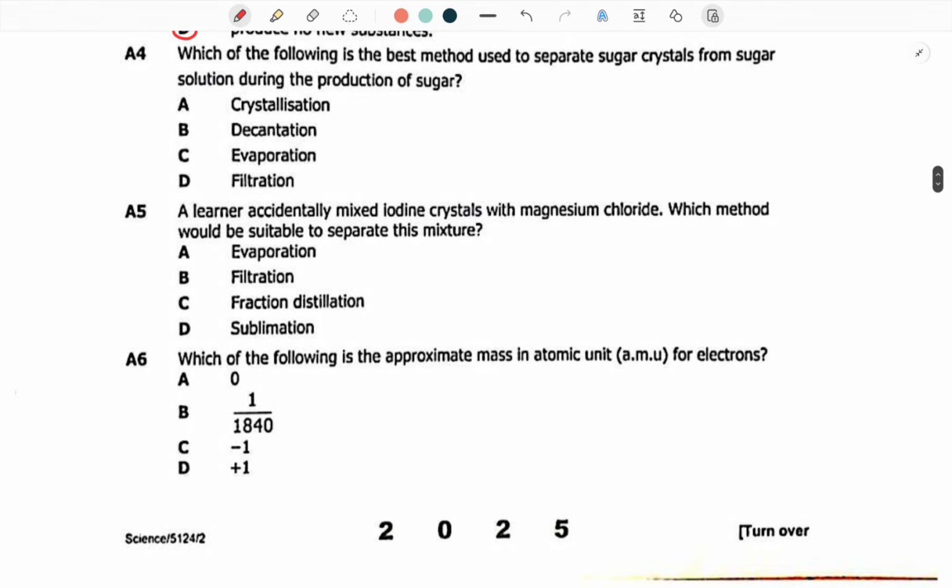Which of the following is the best method used to separate sugar crystals from sugar solution during the production of sugar? Now, you have sugar crystals. At the same time, you have sugar solution. Whenever you hear crystallization, you are separating two solids. One is a crystal, one is dissolved in a solution. You are going to use crystallization.